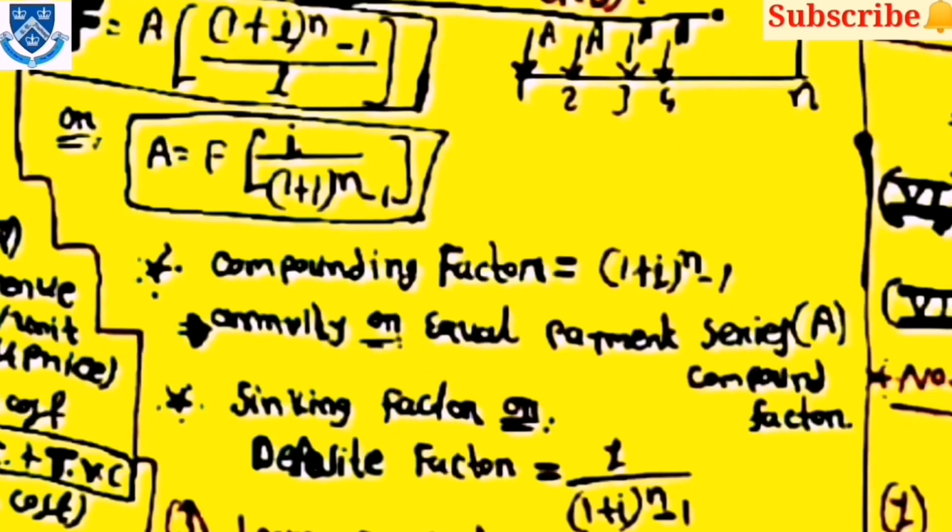And for the annuity or equal payment series, A is equal to F into i upon ((1 plus i) raised to n minus 1). Then the sinking factor or deficit factor is equal to 1 upon ((1 plus i) raised to n minus 1).